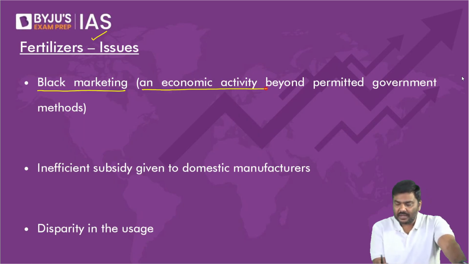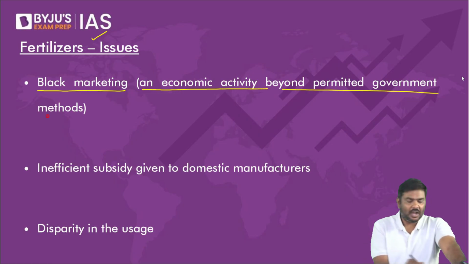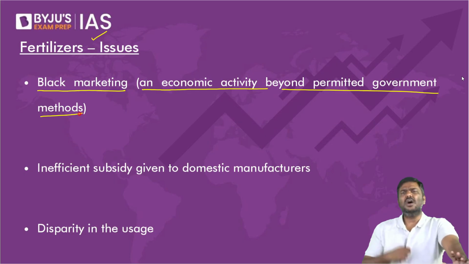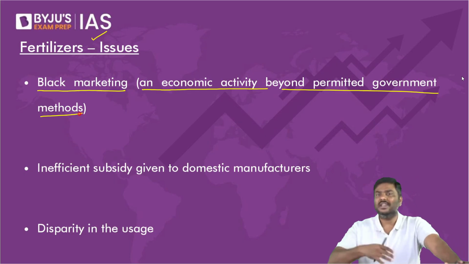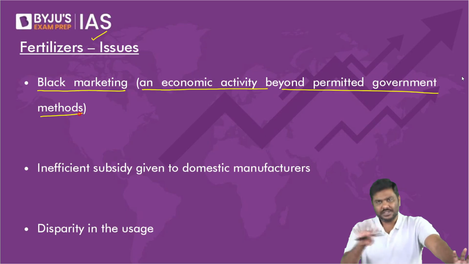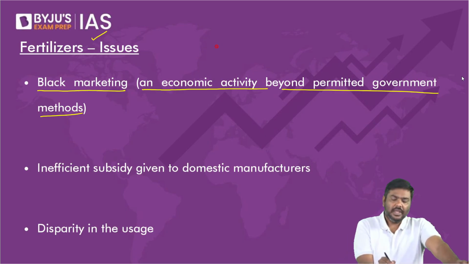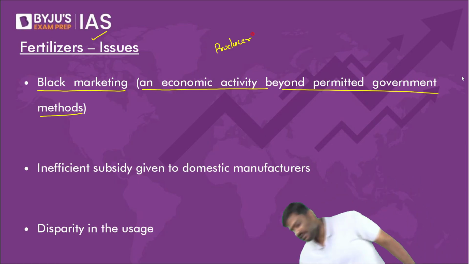It refers to an economic activity beyond permitted government methods. Sir, how is urea, or let's say how are fertilizers, black marketed? I'll just show you a simple exercise here. Imagine this is the producer of fertilizer. The producer of fertilizer will sell these fertilizers.